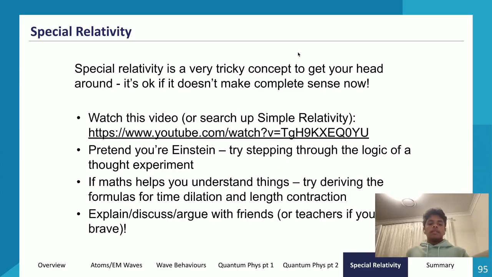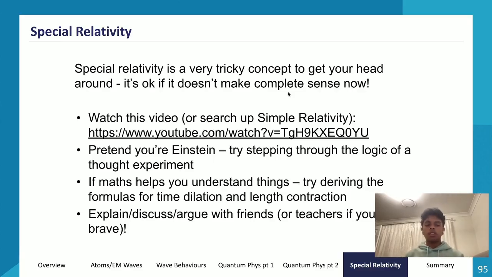So this is special relativity. It's a very tricky concept to get in your head. It's okay if it doesn't make complete sense right now. You guys can watch a couple videos on YouTube, you can watch this video over here, or search up simple relativity to understand it better. And you can also pretend that you're Einstein, and start stepping through the logic of the thought experiment.